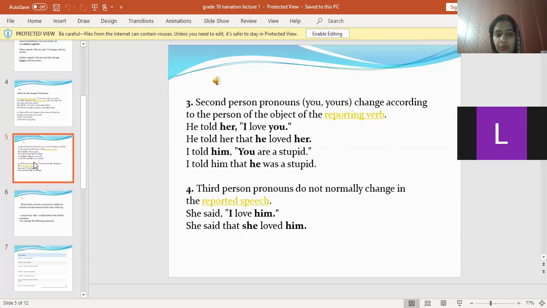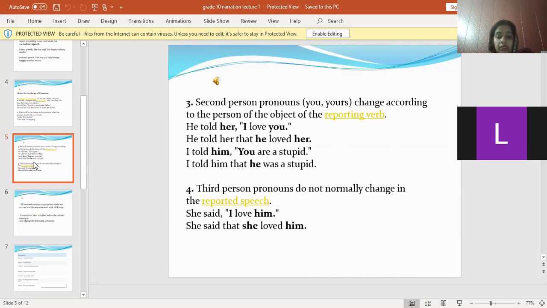Told is the verb. Her is the object. That's good, Amna. Her is the object. He told her, "I love you."